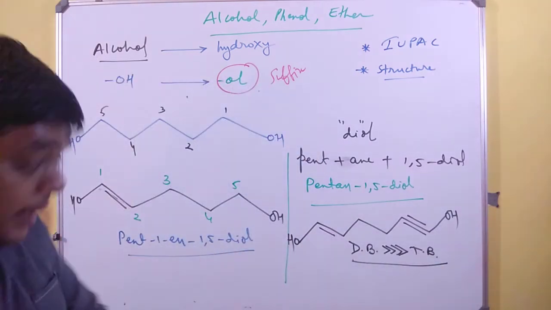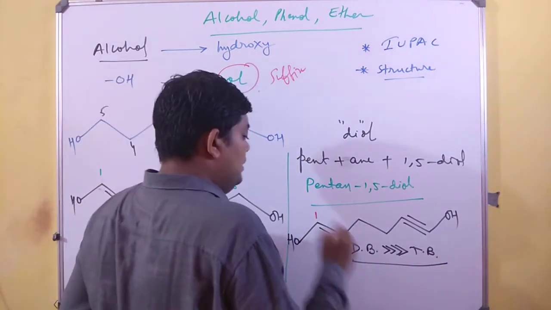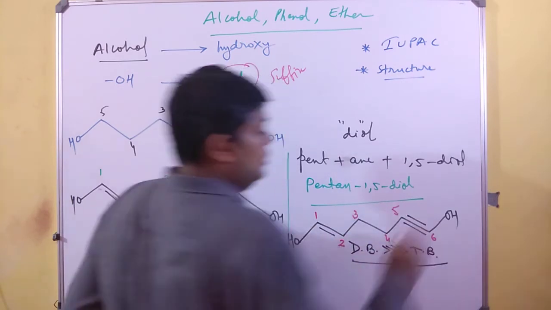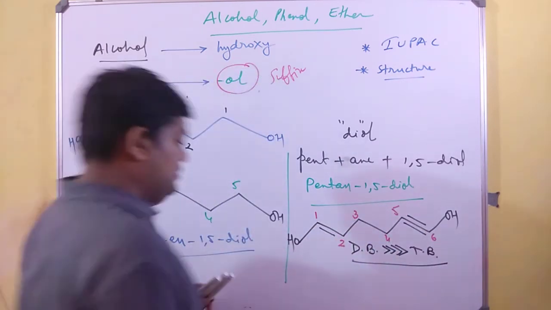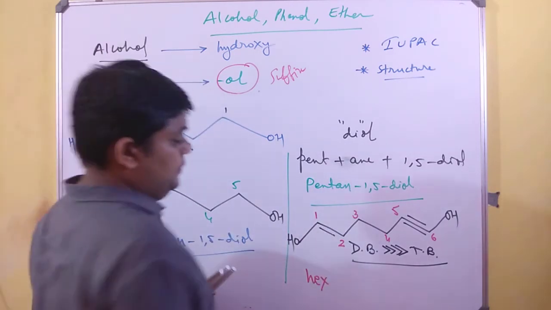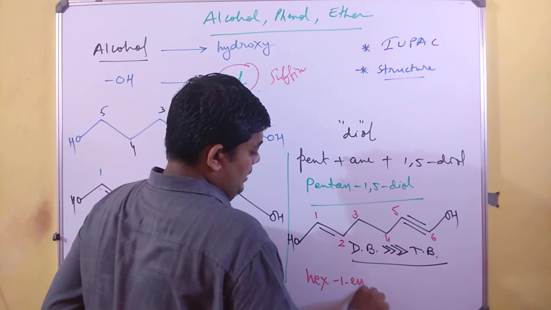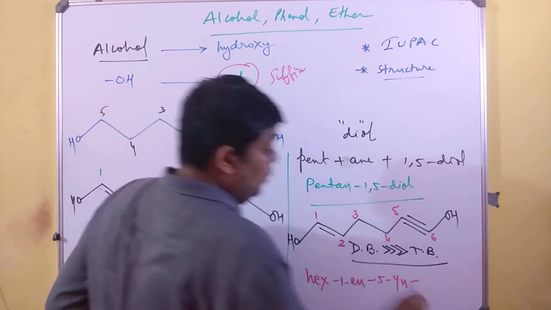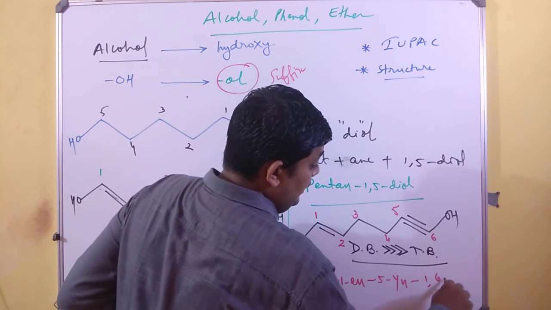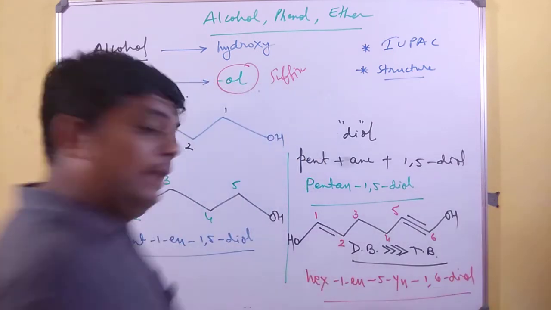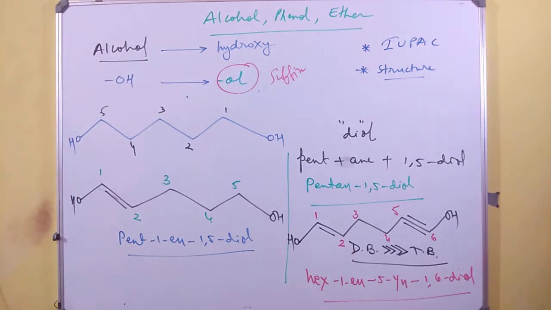So, while numbering, be very clear: 1, 2, 3, 4, 5, 6, and therefore I'll mention hex 1-ene 5-yne 1,6-diol. Hex 1-ene 5-yne 1,6-diol. This is how it works.